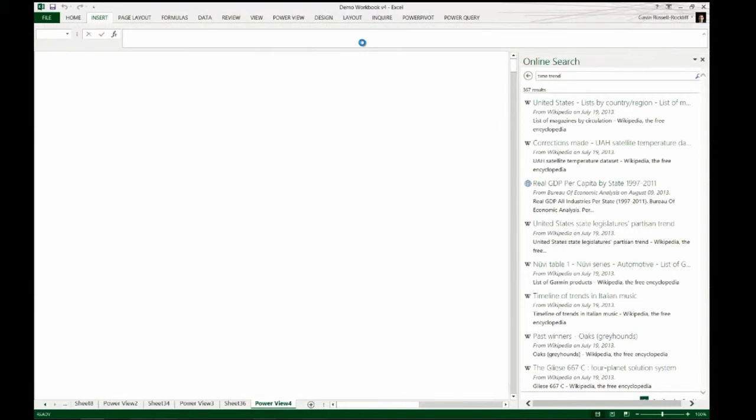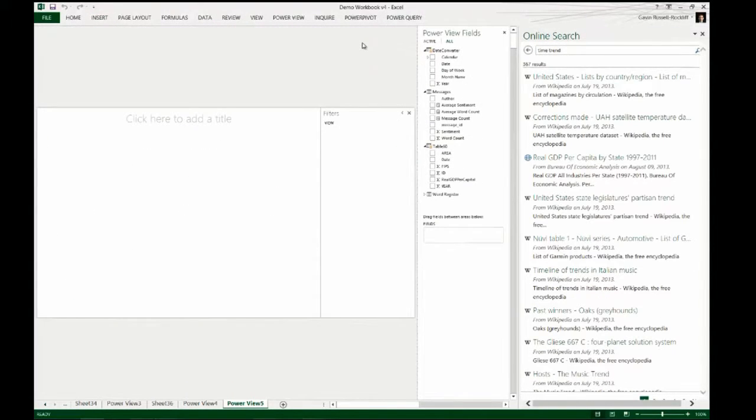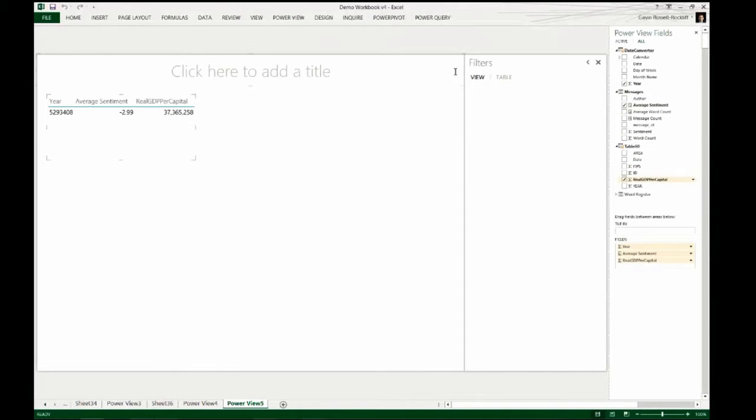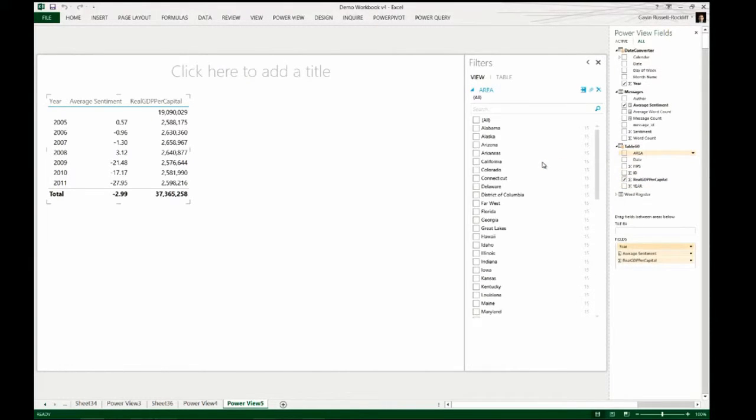So let's start a new report and see if maybe there's a link. Maybe there is, maybe there's not. This is just the data explorer in me. I'm always a bit curious. So we start with our basic measures. By year, that's what we're joining this on. We're going to take our average sentiment, as we had, and I'm going to take our real GDP and drag it in there. You'll notice that Power View gets a bit creative. It decides that year is a summing field because I've done nothing spectacular in the model to stop that. So I'm going to go into year over there and tell it not to summarize, because that year field doesn't make much sense as it is. So we're going to strip it out by year. And then we're going to apply 1 or 2 key filters, because that data set for the US actually has all the states as well as the US, a bit of a confusing data set.